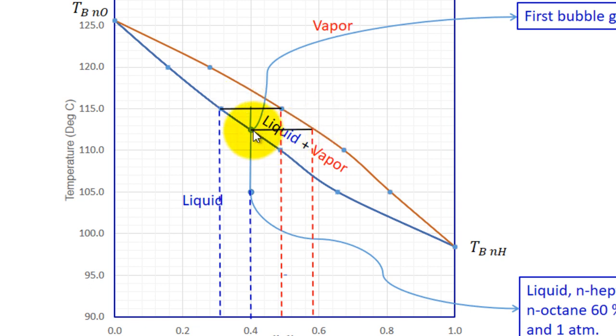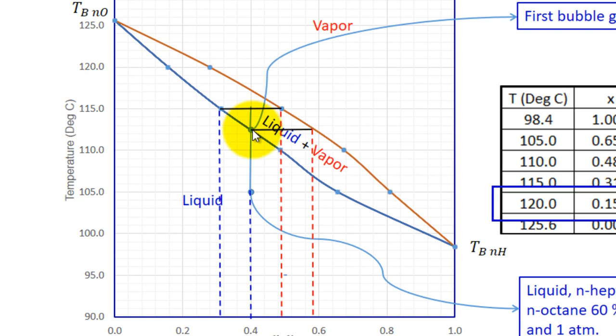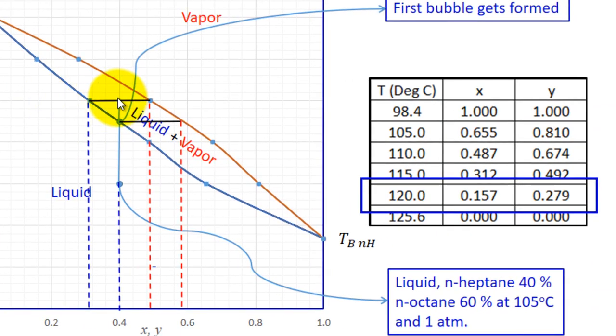So what has happened here? It has become a bubble at this temperature. See, at 120 degrees centigrade, this is 115. See, at 115, 0.312 and 0.492. So this is 0.492 and this is 0.312. This would have been here, actually, at 115 degrees centigrade.